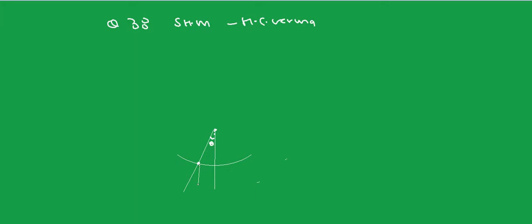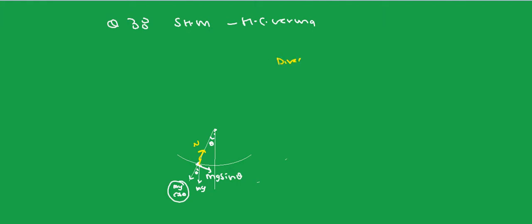mg will be in this direction, sorry, vertically downward. This must be mg, so this must be mg cos theta. Why cos theta? Because if this angle is theta, this angle will also be theta, so this will be mg cos theta, and this perpendicular component will be mg sin theta. Fine. And this mg cos theta will be balanced by the normal force in this direction.